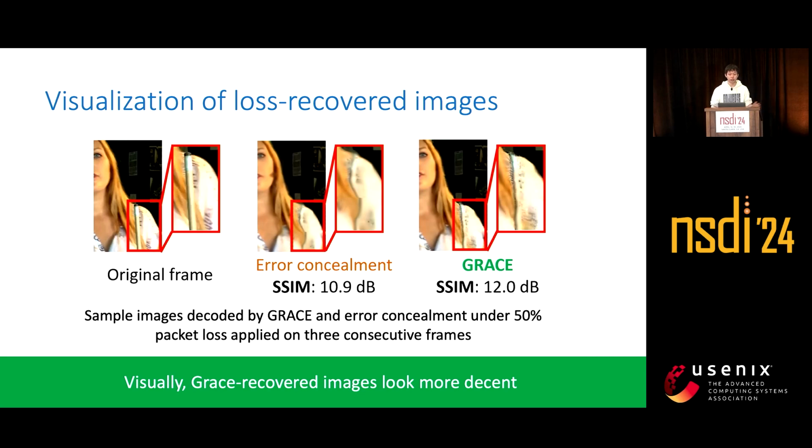So how does the frame really look when there are packet losses? Here, we show the visualization of the decoded image by GRIS and error concealment. We apply 50% loss rate to 3 consecutive frames from the Kinetics dataset. In the original frame, the woman holds a Q-tip. In the frame decoded by error concealment, the Q-tip is distorted and blurred. GRIS can recover the image with much less blur and distortion, and also has higher SSIM than the error concealment baseline.